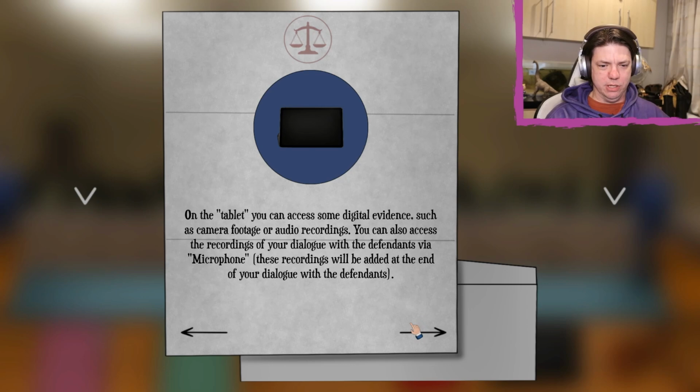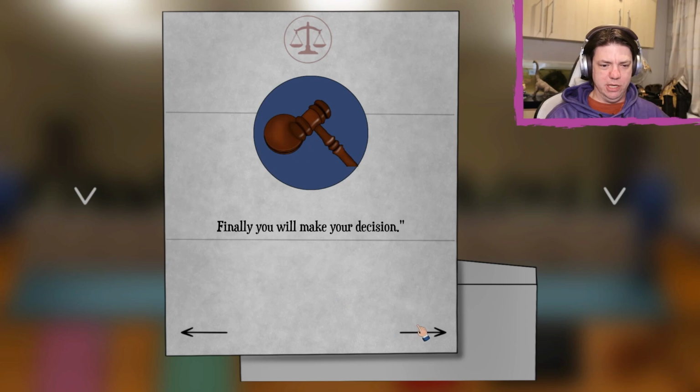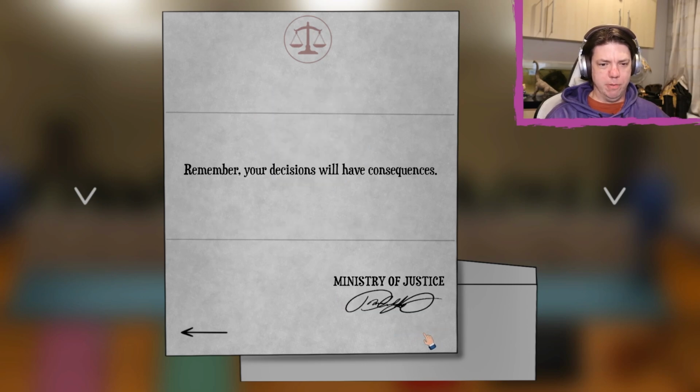On the tablet, you can access some digital evidence, such as camera footage or audio recordings. You can also access the recordings of your dialogue with the defendants via microphone. Okay. The law book contains the rules and penalties for crimes that you need to look at to make the right decision. Finally, you will make your decision. Remember, your decisions will have consequences. Oh, okay. Got it.